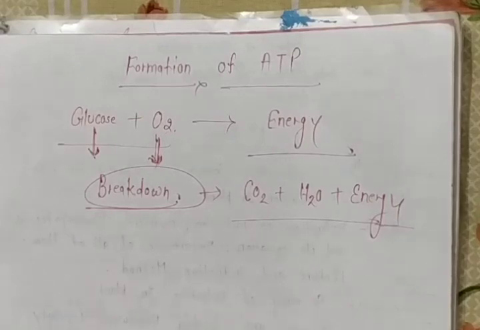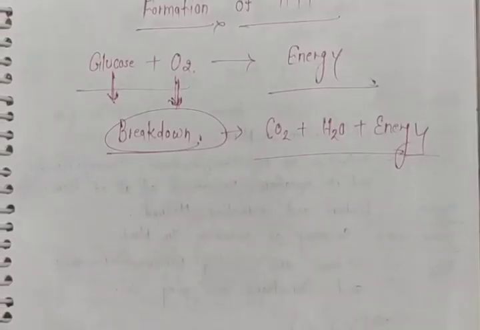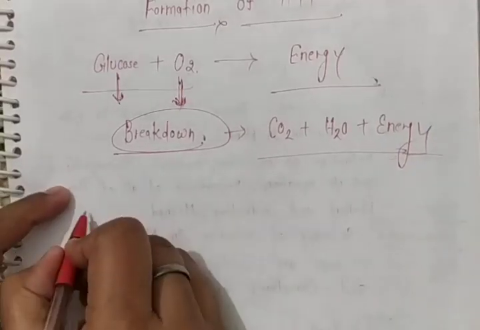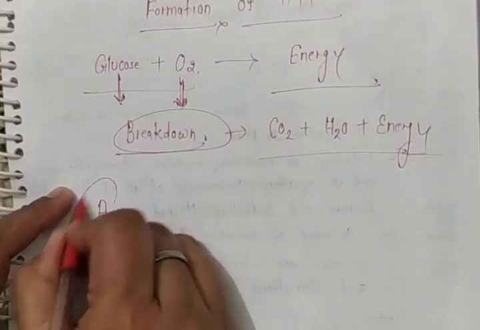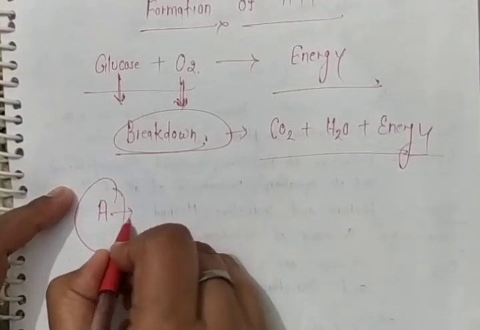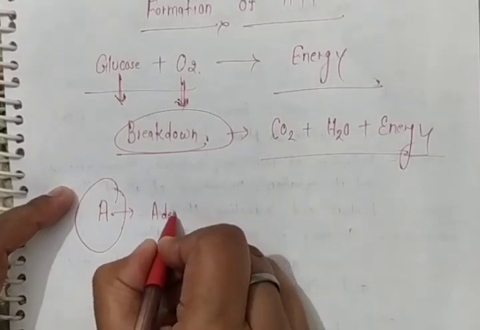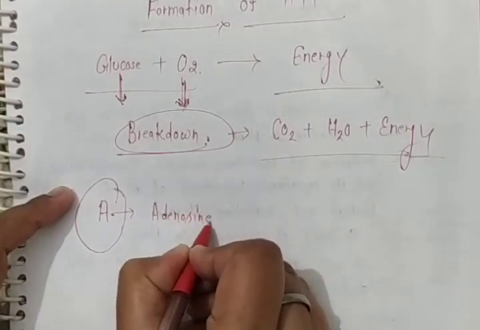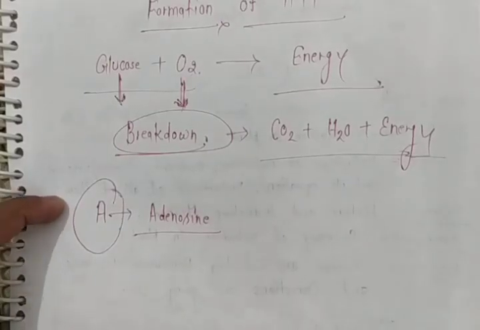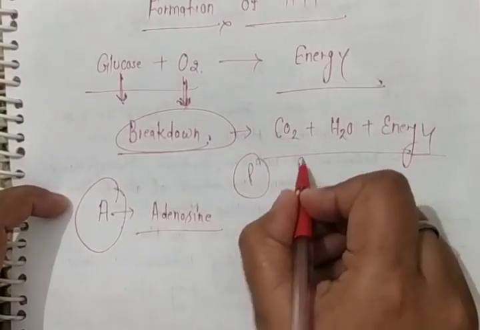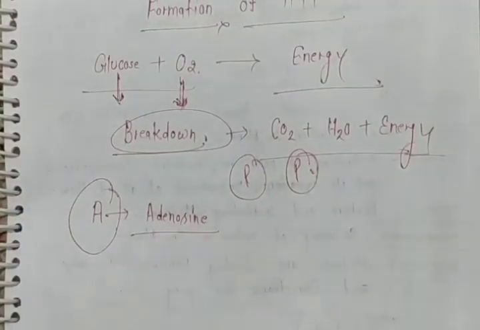Actually, the saving of energy forms ATP. Now, how does ATP form? I am telling you. In the cell body, some molecules of adenosine are present, and a lot of molecules of phosphate are present in the cell organelles.